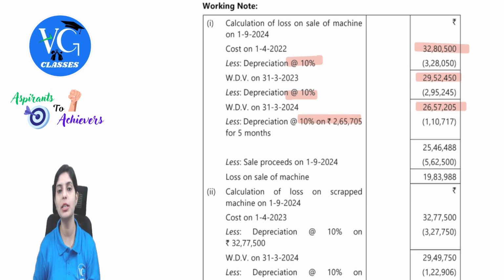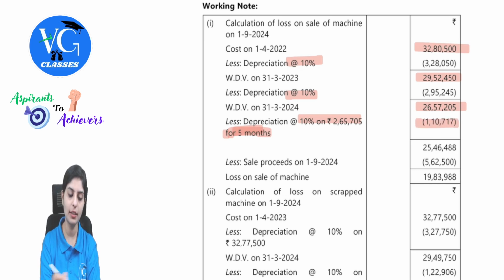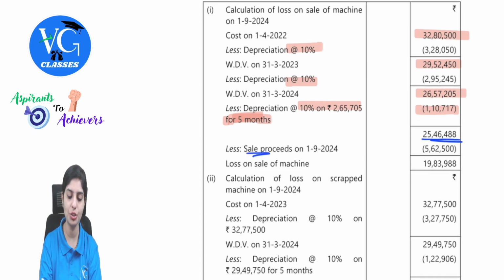How are we getting 5 months? April, May, June, July and August, because the auction is happening on 1st September itself. So therefore for 5 months, that will be 1,10,717. After considering, our value, the written down value as on 1st September 2024, is 25 lakh 46,488. On this, we will compare with the sale proceeds, that is the auction amount, which is 5 lakh 62,500.